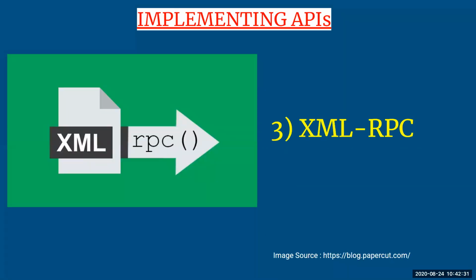Third is XML RPC. When we talk about XML RPC, XML stands for Extensible Markup Language. Here you can see the protocols used for encoding are the only difference. Rest, if we talk about the working, remains the same. So again, it is a remote procedure call. It is a mechanism where you make a procedure or a function available to call on a remote computer. RPC is a very old technology, even older than the web. But since it gives developers a platform for defining their interfaces over the network, mostly people are going for RPC.